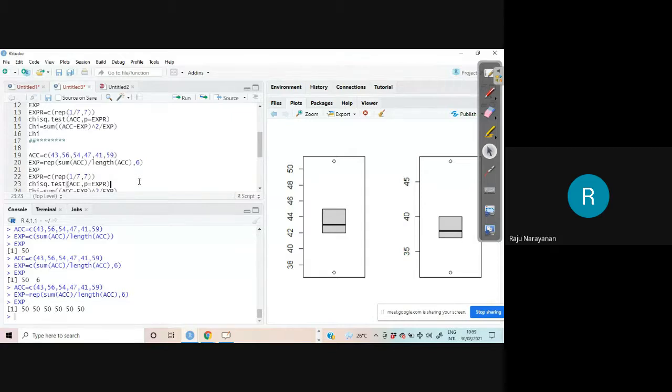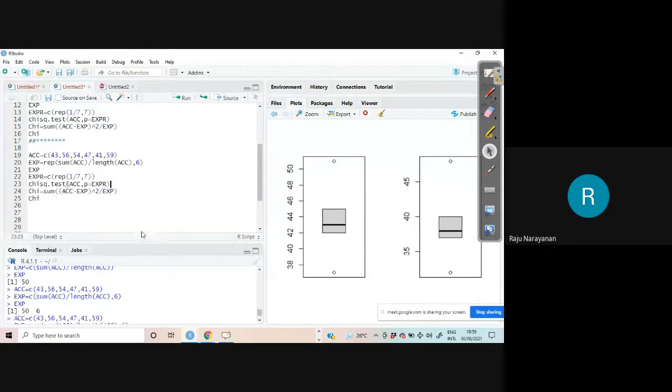Okay. And what is the 1/6? 1/6, 6 times. Okay. Chi-square test finished.